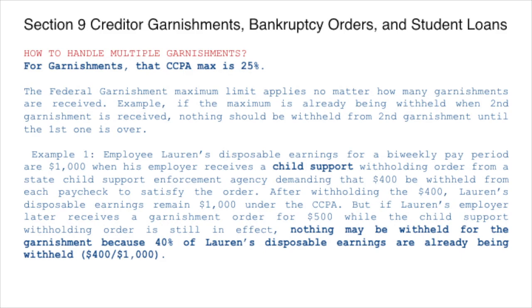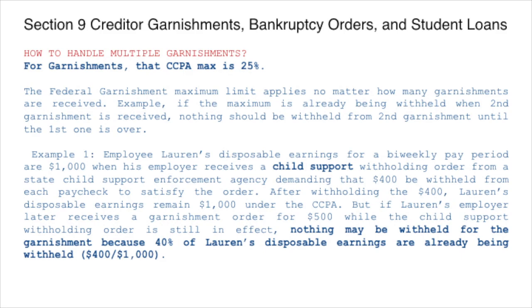Example: employee Lawrence's disposable earnings for a bi-weekly pay period are $1,000 when his employer receives a child support withholding order demanding that $400 be withheld from his paycheck to satisfy the order. After withholding $400, which is 40% of 1,000, Lawrence's disposable earnings remain $1,000 under the CCPA. Why?